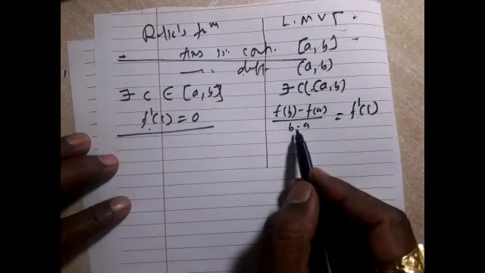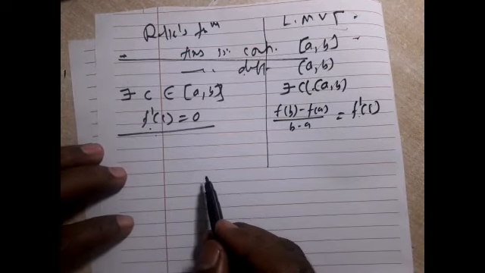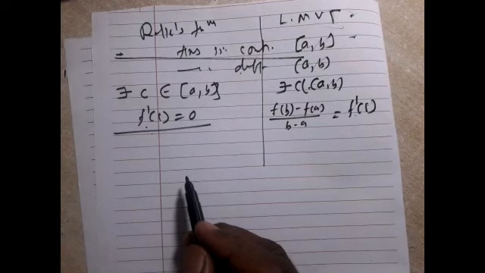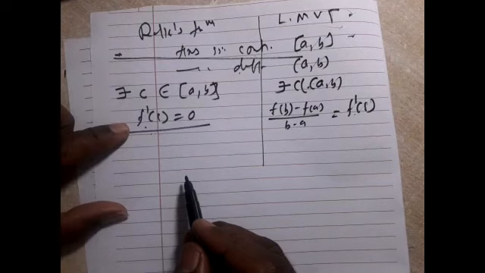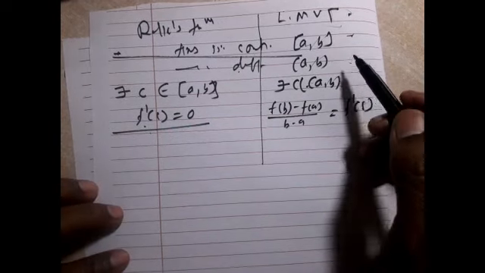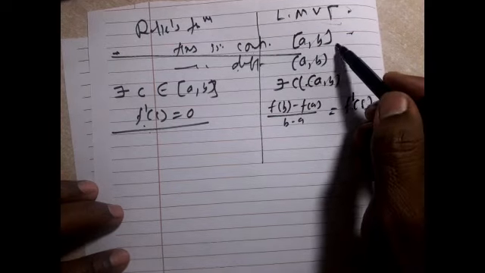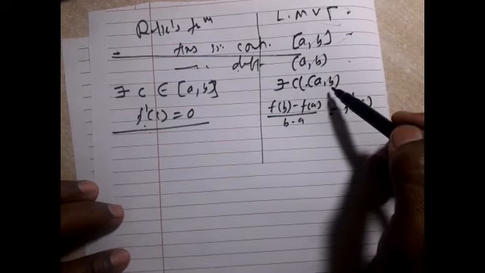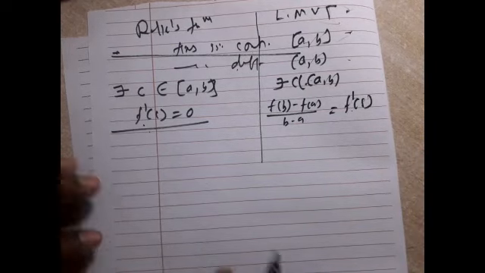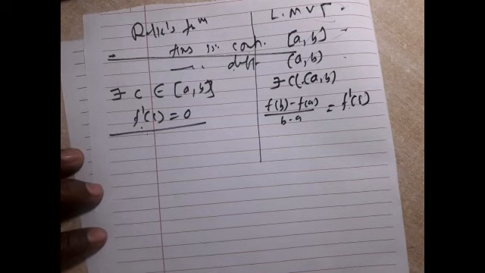So if you solve these two conditions, suppose Rolle's theorem already exists, then don't check the first two conditions. They are always fulfilled, then find f dash c is equal to 0, and you will get a value of c. Similarly here, if LMVT is verified, then directly these conditions are already fulfilled. With the help of this condition, find the value of c. So here I am going to conclude application number 4, Rolle's theorem and LMVT.